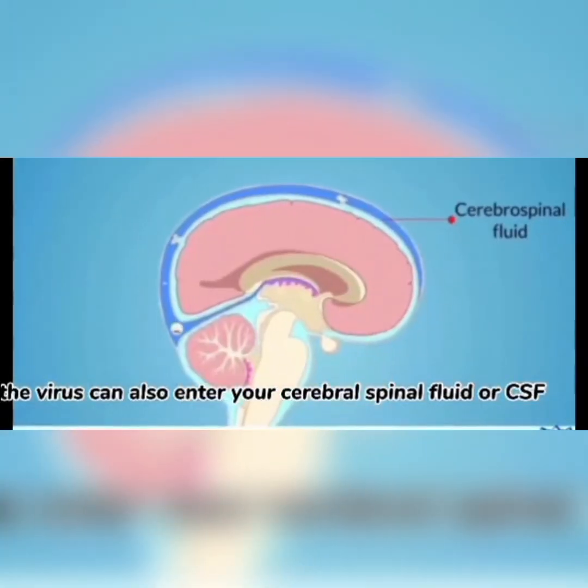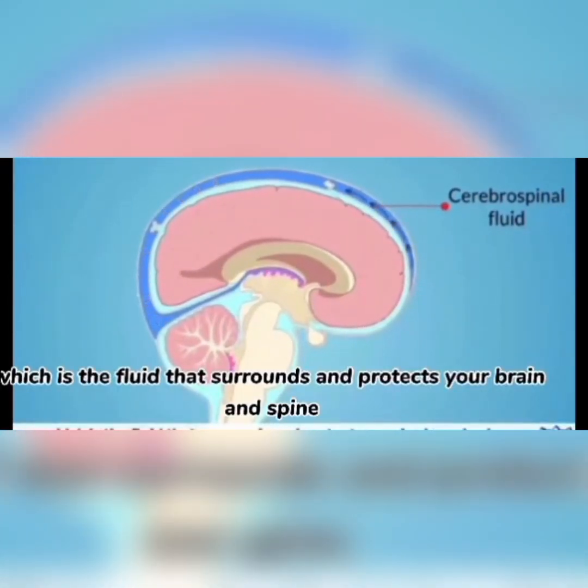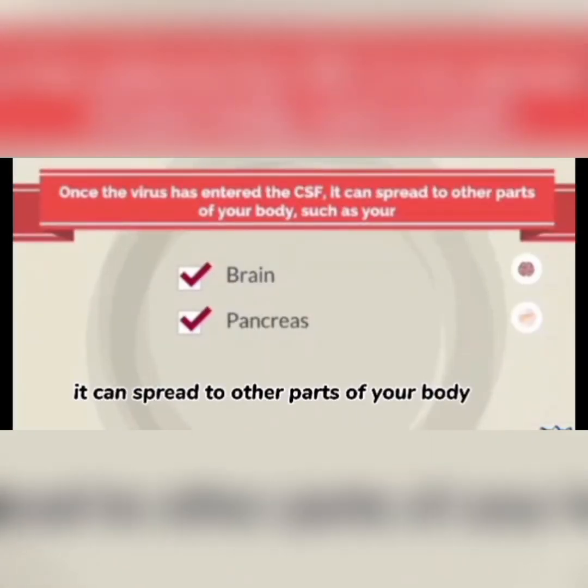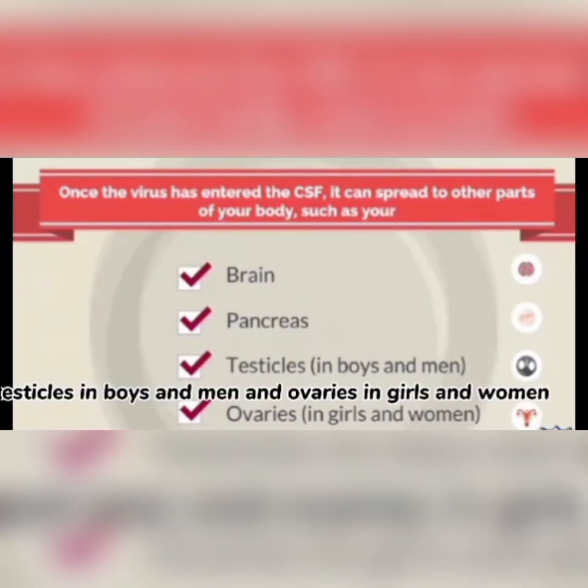The virus can also enter your cerebrospinal fluid, or CSF, which is the fluid that surrounds and protects your brain and spine. Once the virus has entered the CSF, it can spread to other parts of your body, such as your brain, pancreas, testicles in boys and men, and ovaries in girls and women.